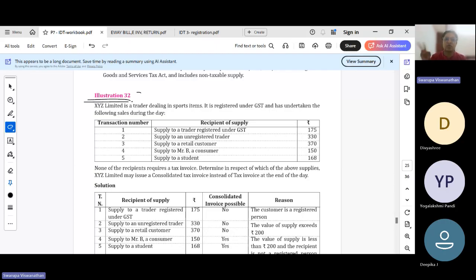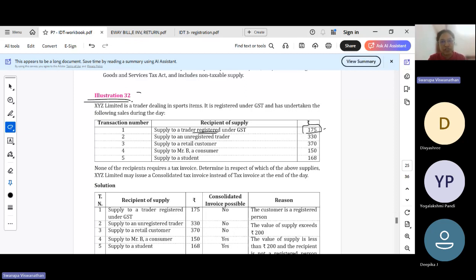To issue a consolidated invoice, the supply value should be limited to 200 rupees. It should be made to an unregistered person and the person should not require a tax invoice. So here, the supply to a trader registered under GST: even though the value is less than 200, at 175, the person is registered.